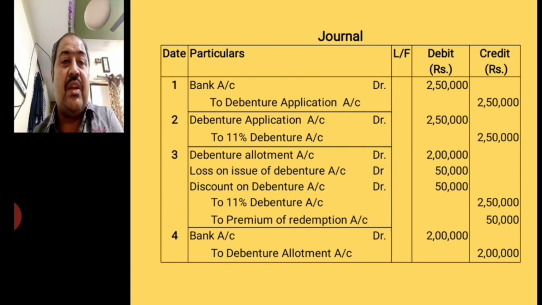So here you can see loss on issue of debenture account, discount on debenture account, to 11% debenture, to premium on redemption, and bank account debited to debenture allotment account. Okay, the total amount is received.